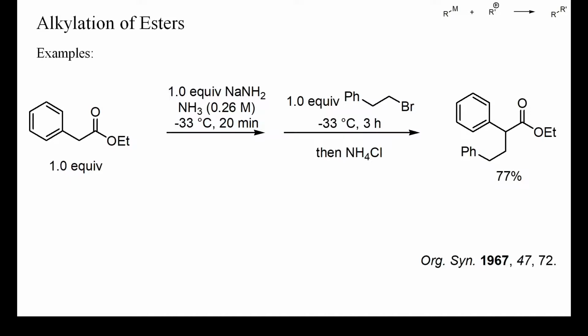Once the sodium enolate is formed, no nucleophilic displacement of ethoxide will occur, unless a ketene is formed. In this example, this did not happen, and the alkylated phenylacetate was obtained in good yield.